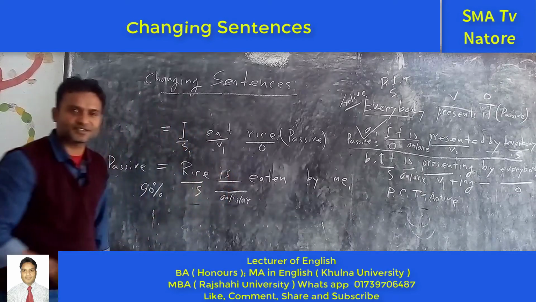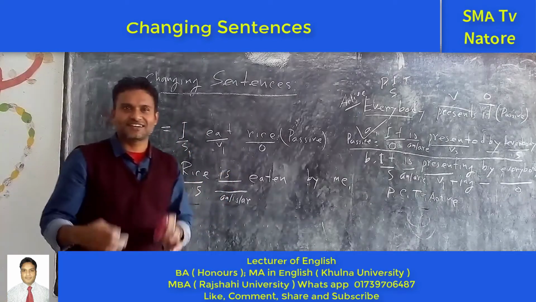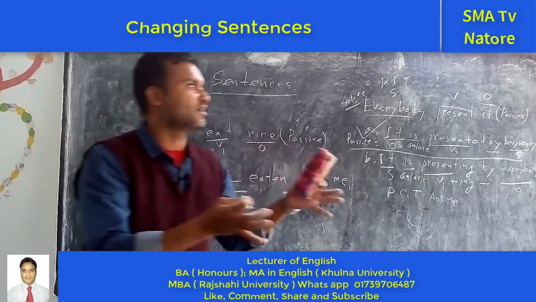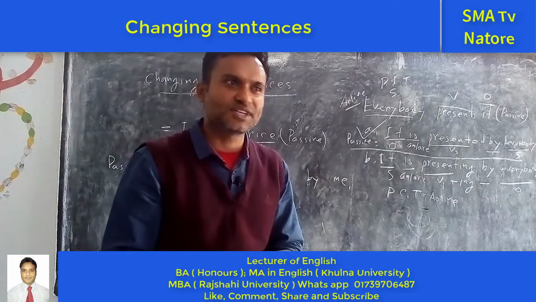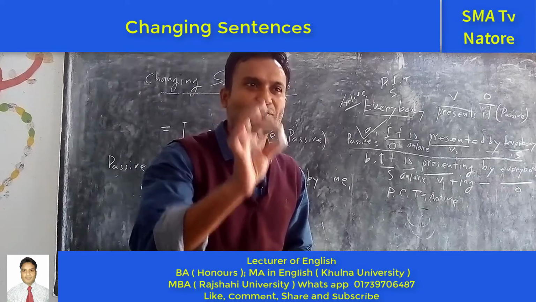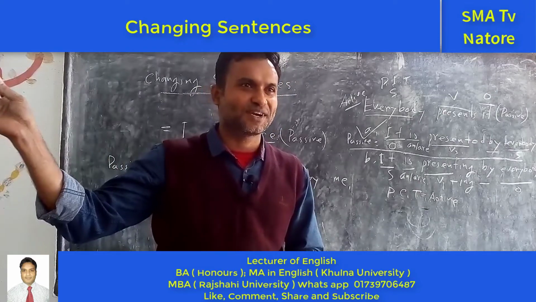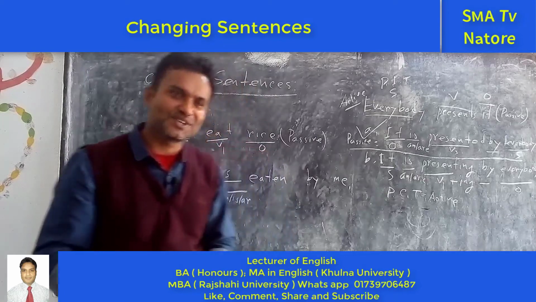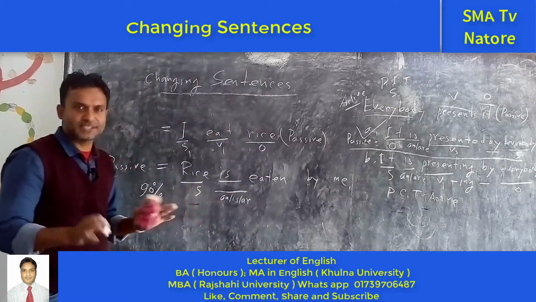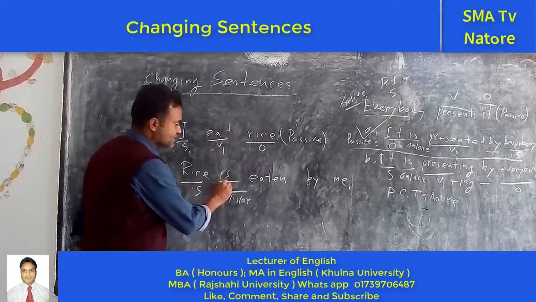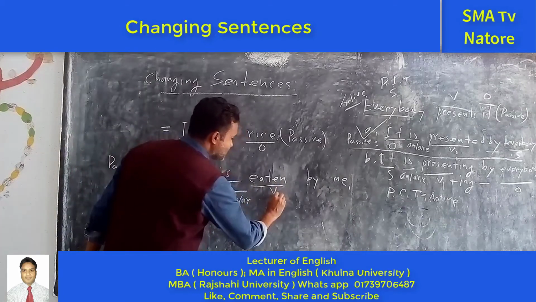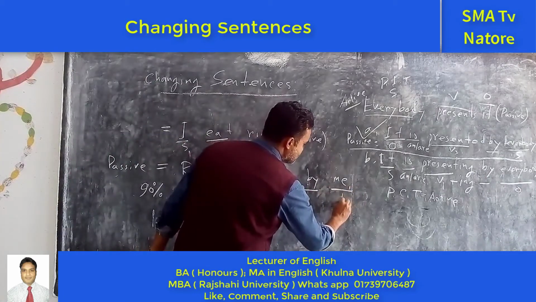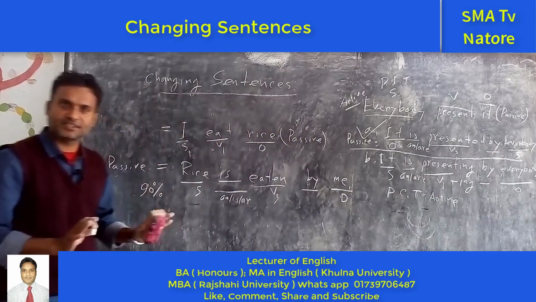No, this one is the third person singular number. Generally, rice is sold by 1 kilo or 2 kilo, but it is not used for 1 piece. Can you ask the shopkeeper, give me 5 rices? No, it is not possible. So in this way, this is uncountable and singular. For this reason, is here. And eaten, the past participle form of the verb. Next one is object. Do you understand?